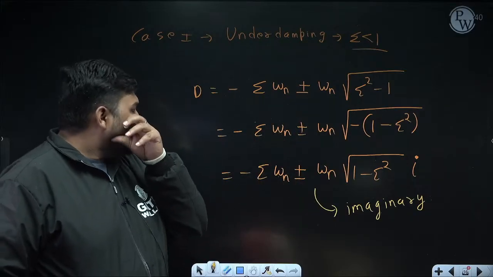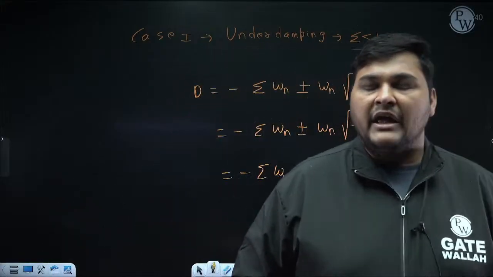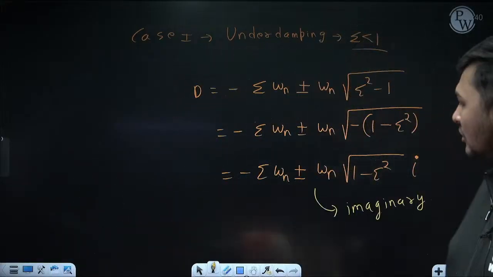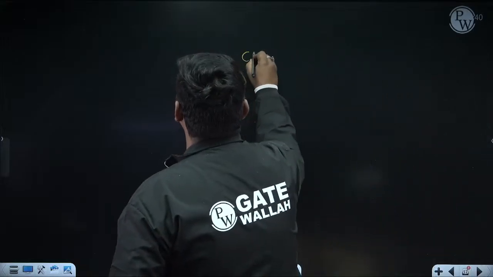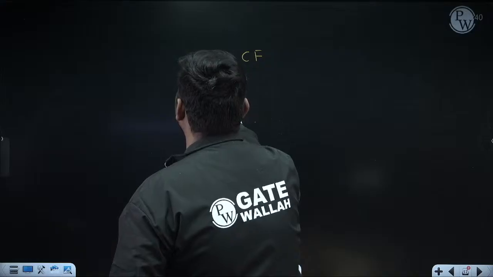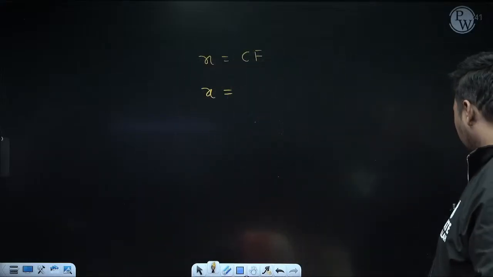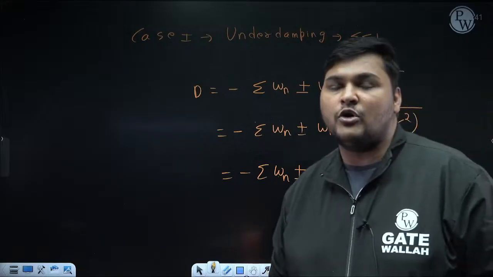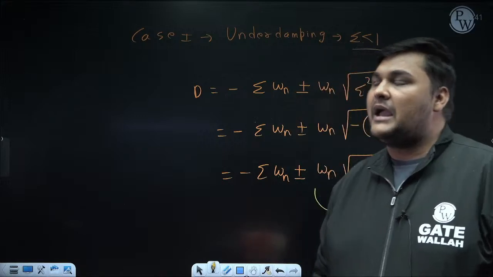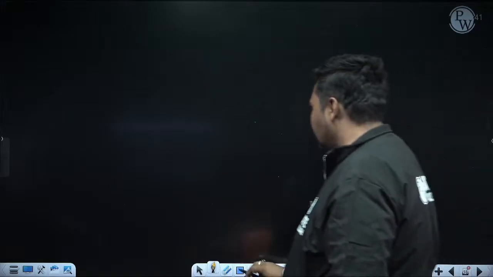But this I am discussing when zeta is less than 1. Now, what will be the solution? Solution means the equation of x, and here the equation of x is equal to CF because we already know the particular integral is 0. Now, for imaginary roots, how to write the equation of CF, you have studied in mathematics. I am not going into the mathematics part; I am directly writing the solution.